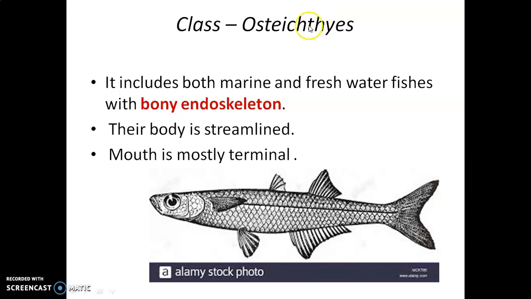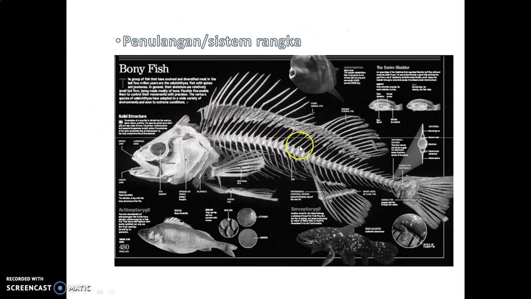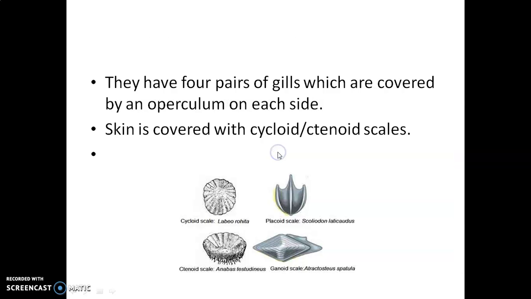The next one is Osteichthyes. It includes both marine and freshwater fishes with a bony endoskeleton. That's why Osteichthyes are known as bony fishes. Their body is streamlined, mouth is terminal. See? You can see the bony endoskeleton here. It is very clear, isn't it? They have 4 pairs of gills which are covered by an operculum. But in Chondrichthyes, that operculum was absent. Do you remember? Then their skin is covered with cycloid and ctenoid scales.